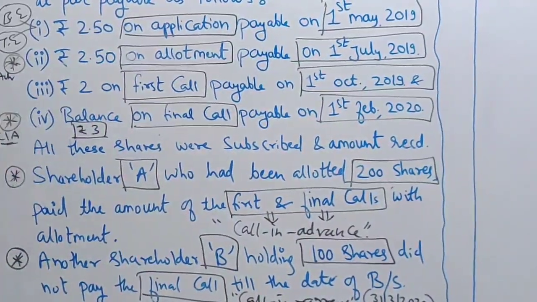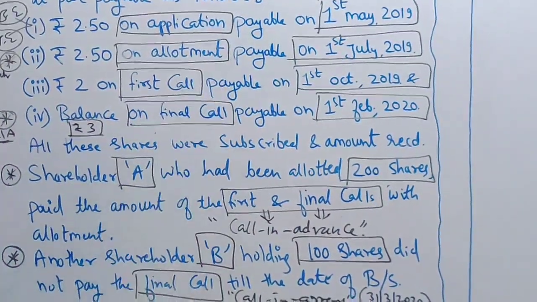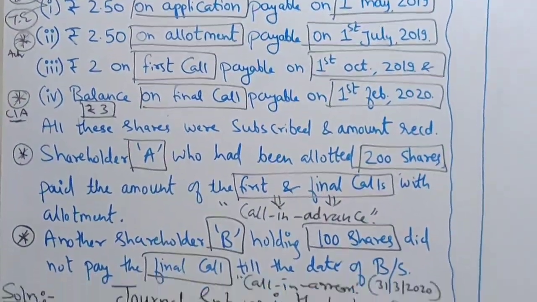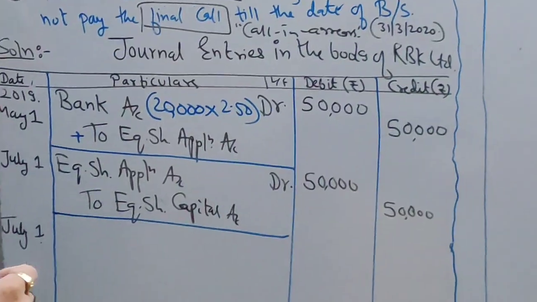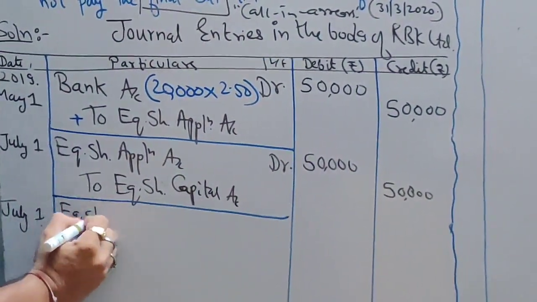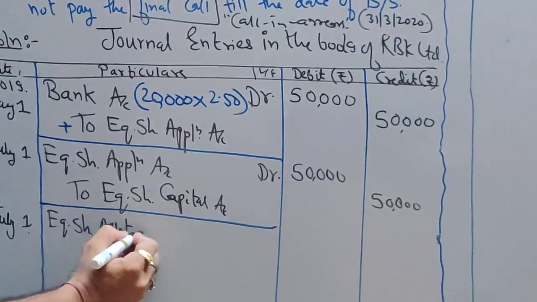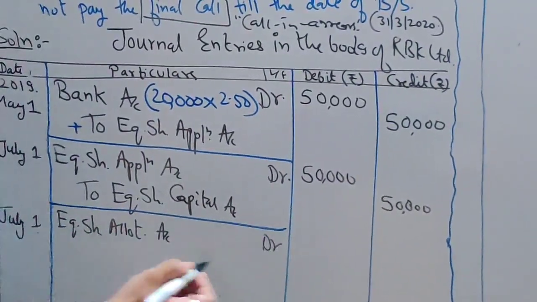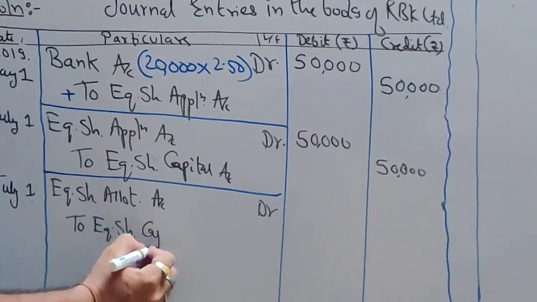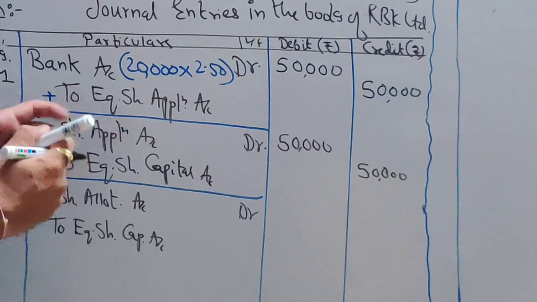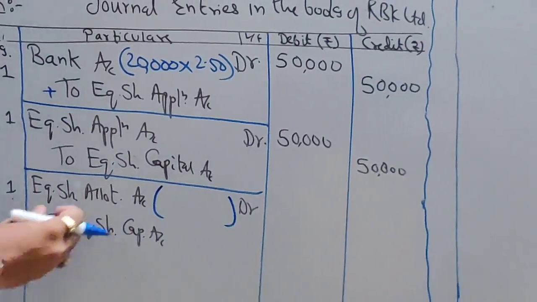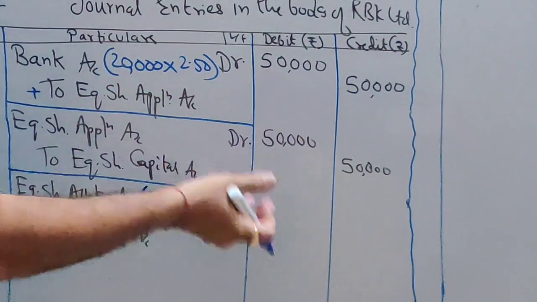So let's pass the transfer entry first. What will be your transfer entry, students? Allotment date is July 1. So what is the allotment transfer entry, students? Very easy. Equity share allotment account debit to equity share capital account. Let's write the calculation in brackets so that you understand how we got the amount.